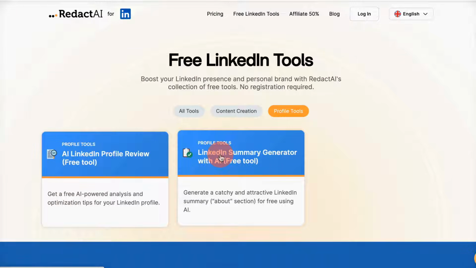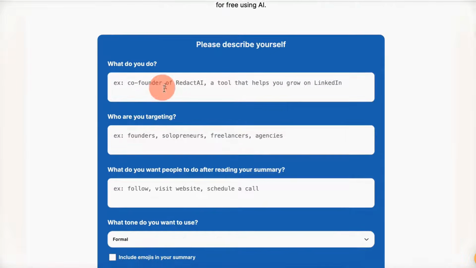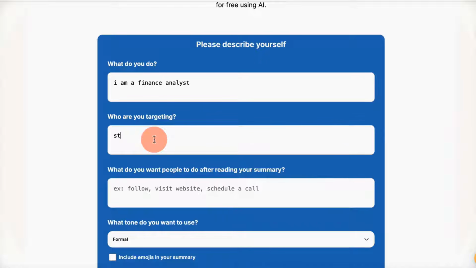Now, let's explore the LinkedIn summary generator with AI tools. So this is a LinkedIn summary generator, and all you need to do is mention what you do. So let's say I'm typing, I am a finance analyst. What are you targeting? So let's say I'm targeting startups, so I'll just put startups and MSMEs. And what do you want people to do after reading your summary?